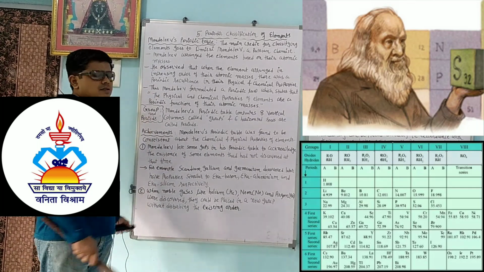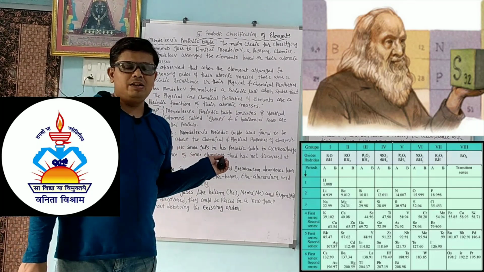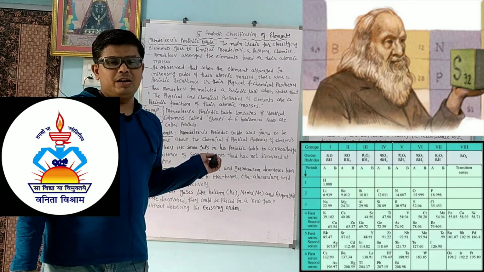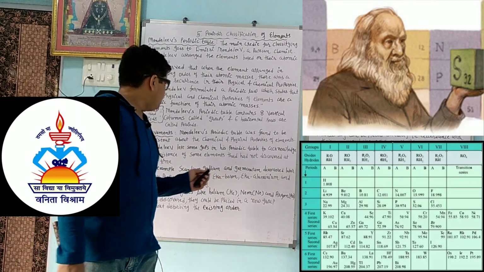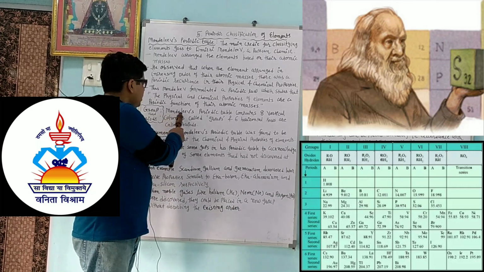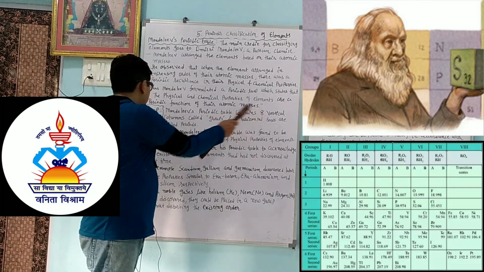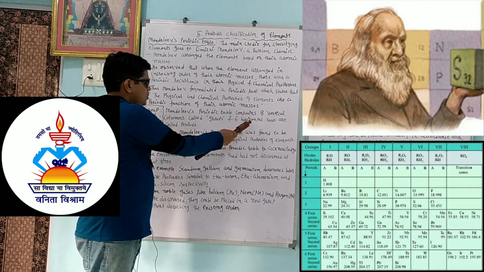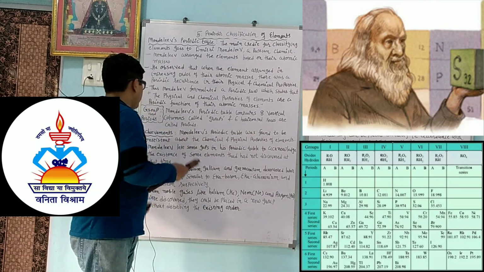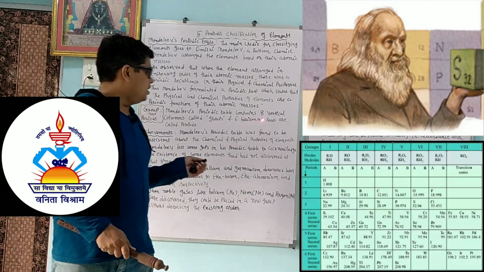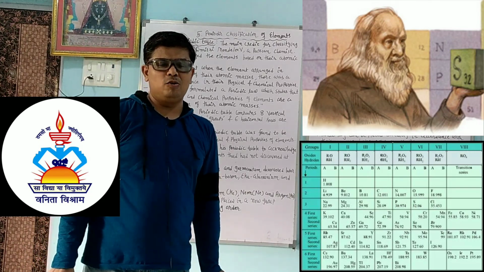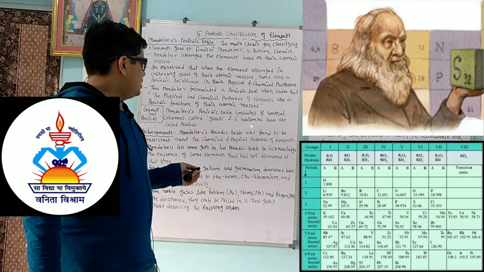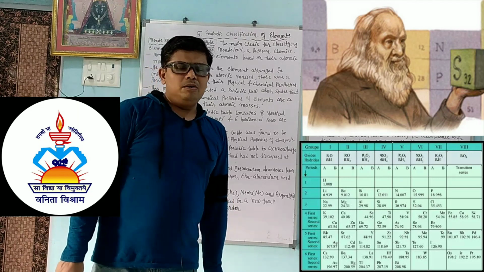Group and periods: this definition of group and period is from the Mendeleev periodic table, and the same definition we will use in the modern periodic table. The Mendeleev periodic table contains 8 vertical columns called groups and 6 horizontal rows called periods. So in the Mendeleev periodic table there are 8 vertical columns, called groups, and 6 horizontal rows, called periods.